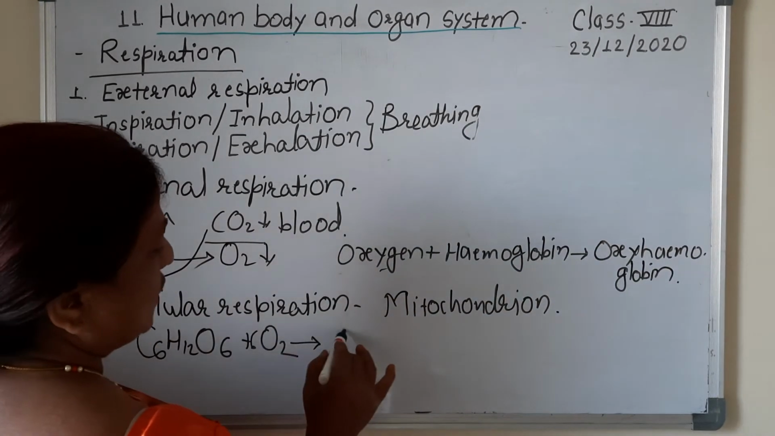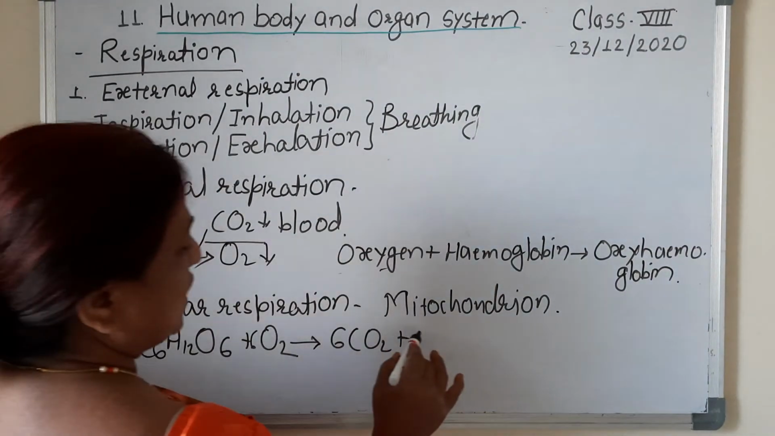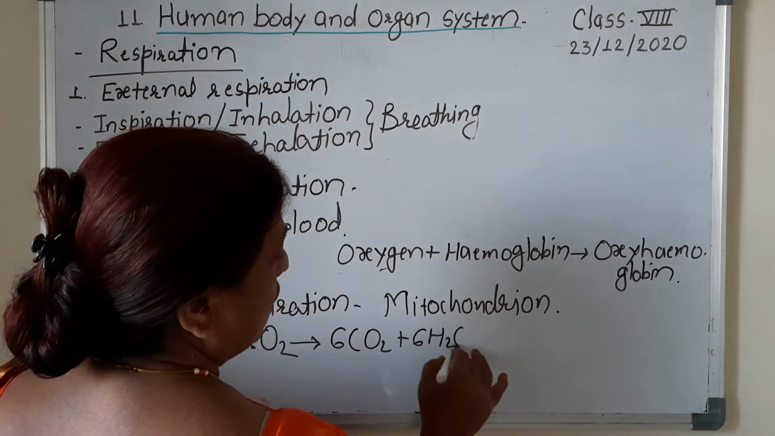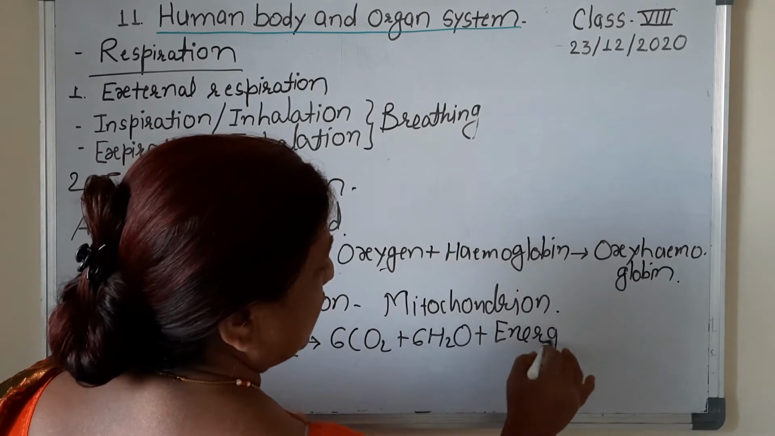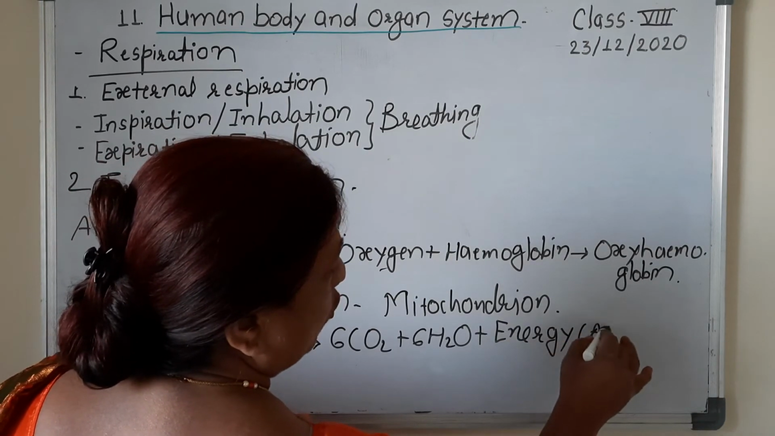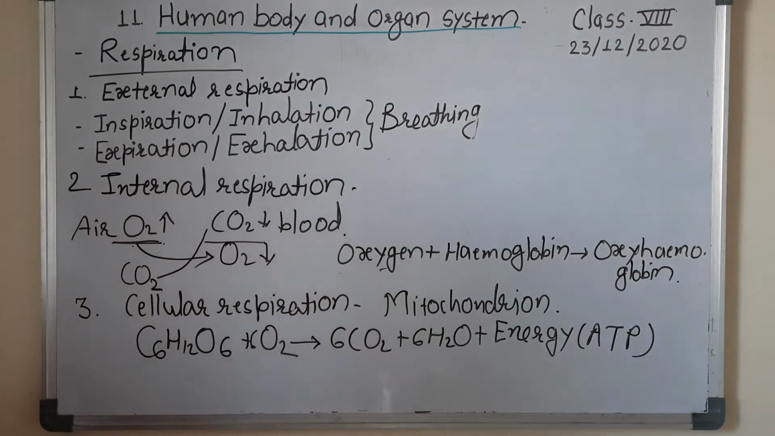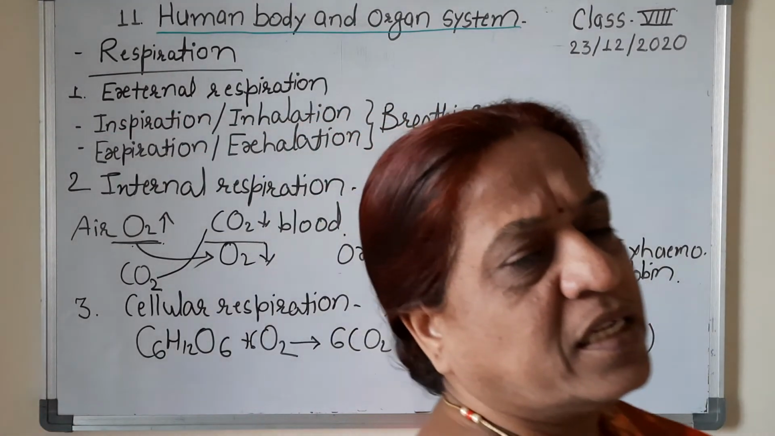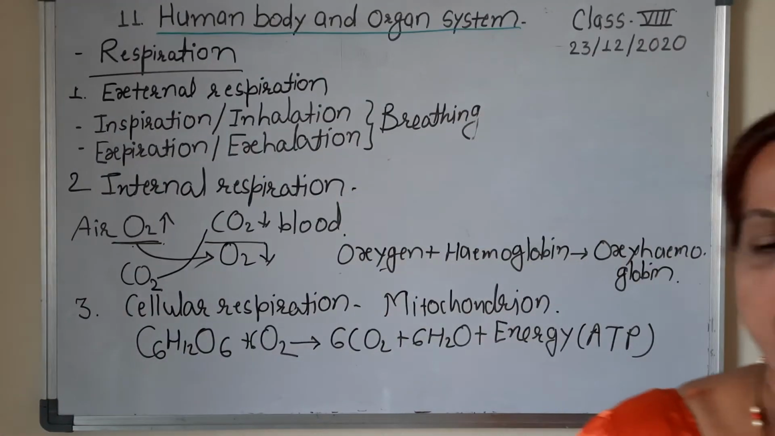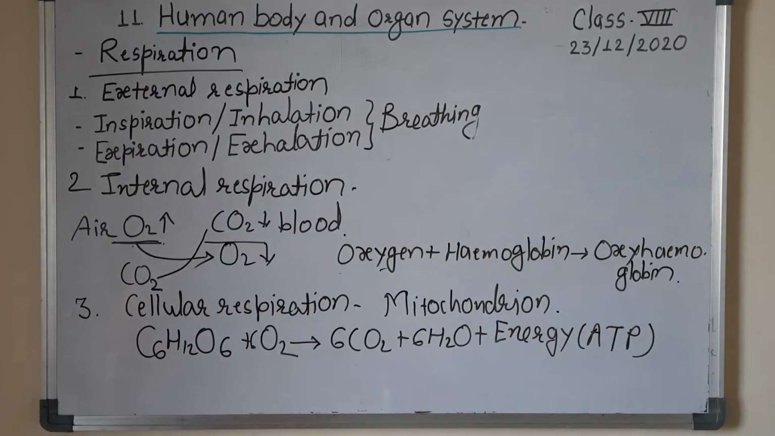There is a formation of 6 molecules of carbon dioxide, 6CO2 plus 6H2O, plus energy is released, and this energy is in the form of ATP molecules, the adenosine triphosphate molecules. In that way the energy is supplied to the body, and that energy is utilized by the organism for various processes. This is known as cellular respiration.